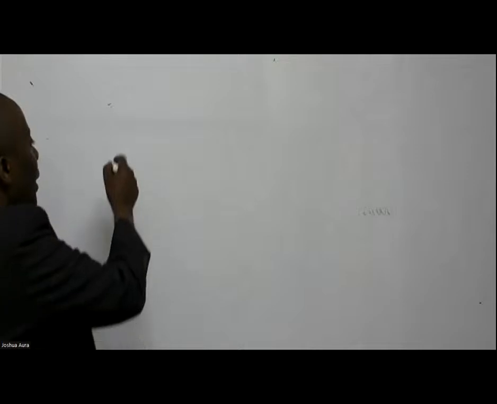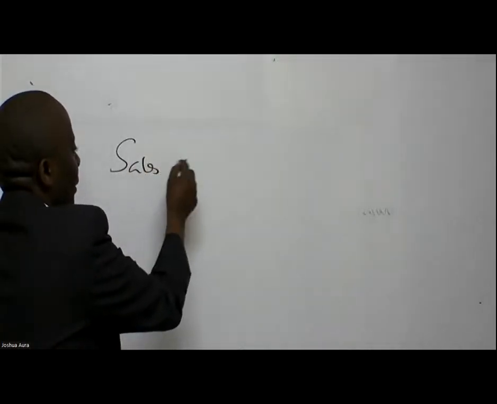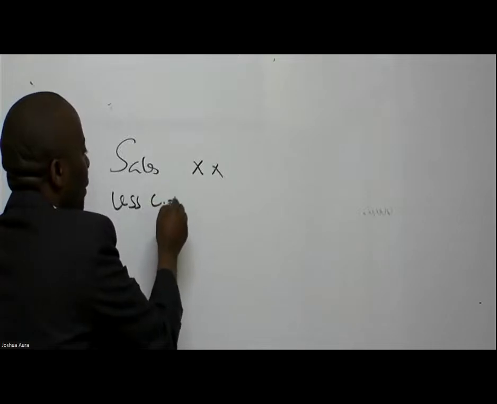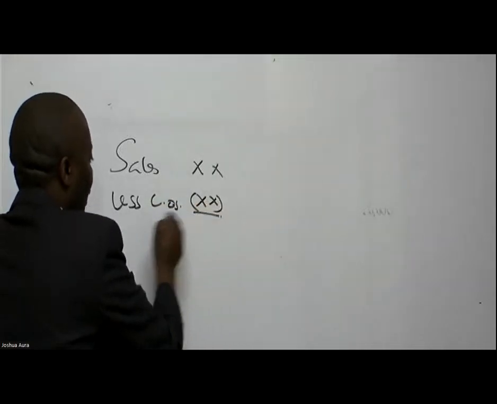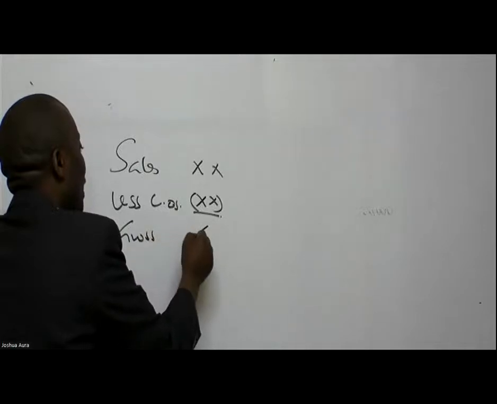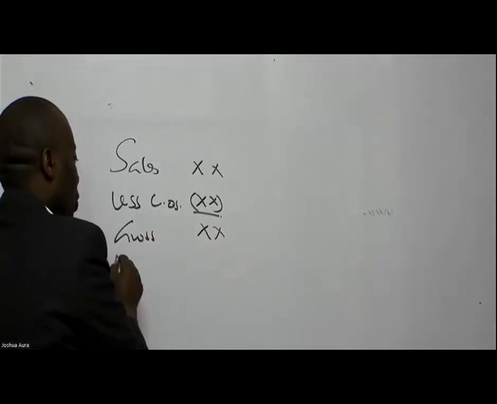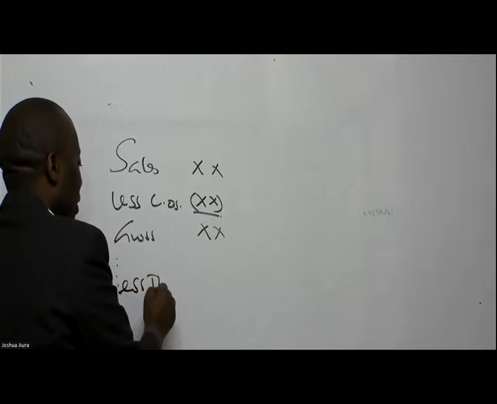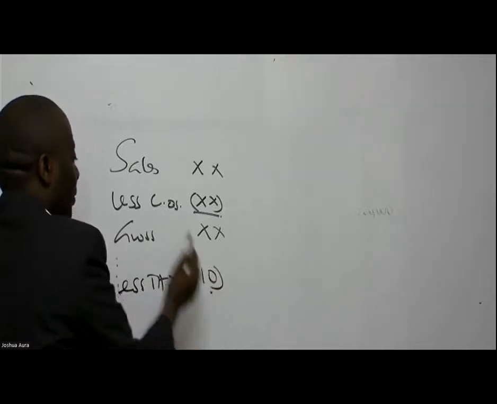So when I'm auditing, I'll be looking at things like the sales figure, less the cost of sales figure, so we have our gross profit. Then, blah, blah, blah, profit before tax, and then we say less tax. For example, we give them a tax figure of 10 million.